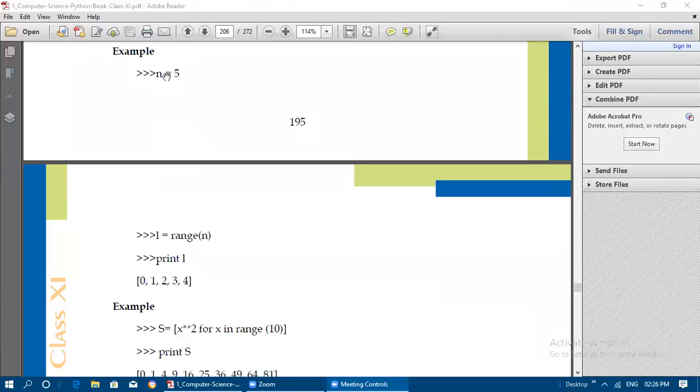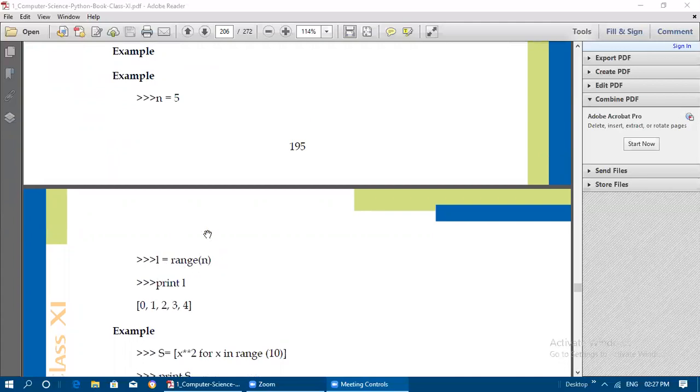That is, we can mention the number of elements in the list first. So n is equal to 5, and then L is equal to range of n. That is the list we are creating here. Range of n means from 0 up to 4 it will be taking. So 0, 1, 2, 3, 4 will get printed here. So like that, L is getting printed now. L is the list here, small l. L is equal to range of n.